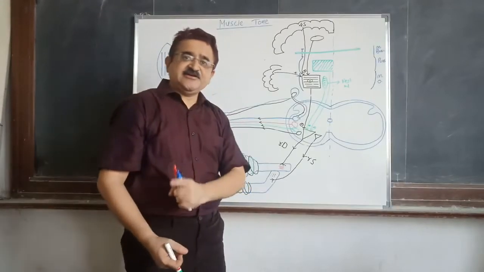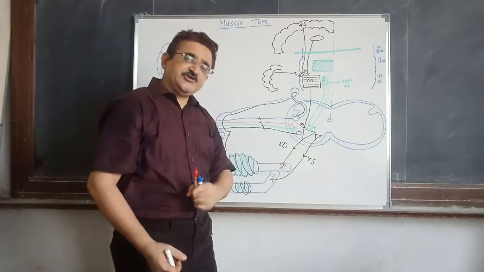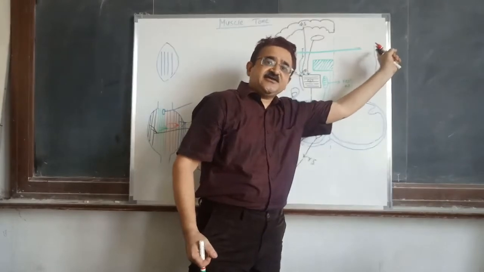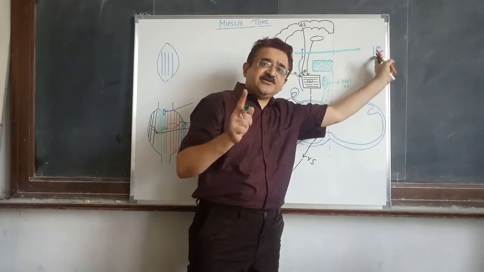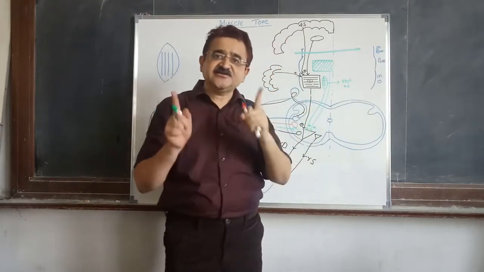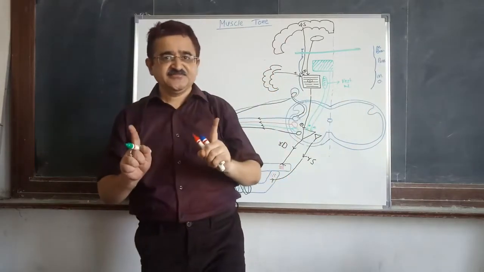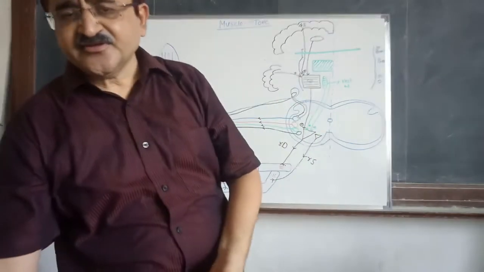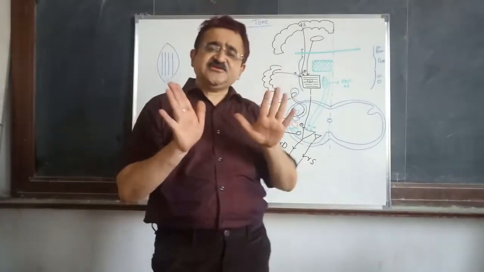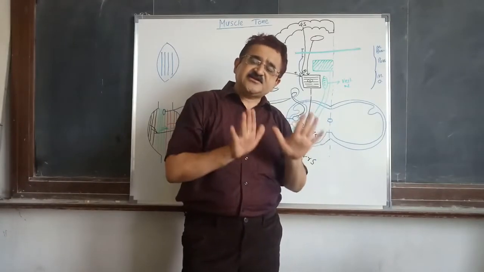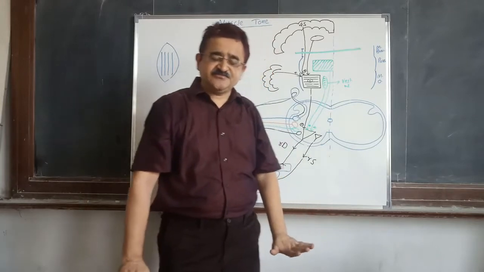The decerebrate rigidity that is induced by giving a surgical section in the midbrain between the superior and inferior colliculus is known as classic decerebrate rigidity. So now we see what the picture of the animal is in classic decerebrate rigidity.